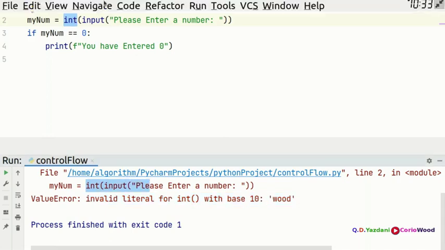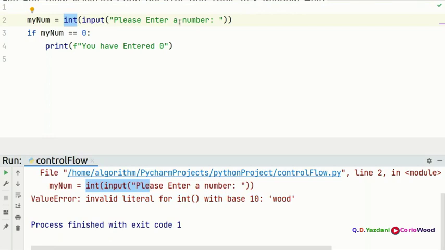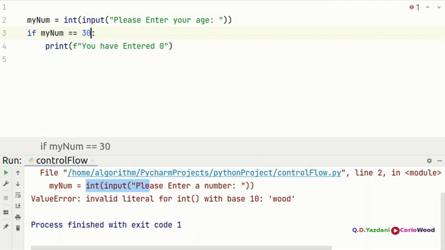So when you say input, please enter your age, and age is an integer, say your age is 30.